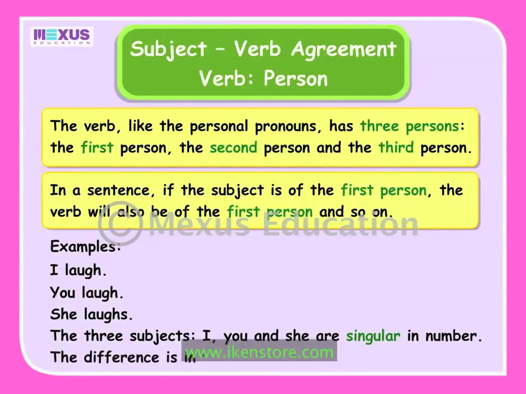The difference is in the person of the subjects. In the first example, the subject I is of the first person. Therefore, the verb laugh is also of the first person. In the next example, the subject you is of the second person. Therefore, the verb laugh is also of the second person. Similarly, in the last example, the subject she is of the third person. So, the verb laughs is also of the third person.